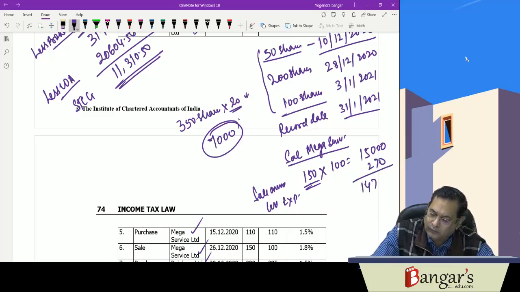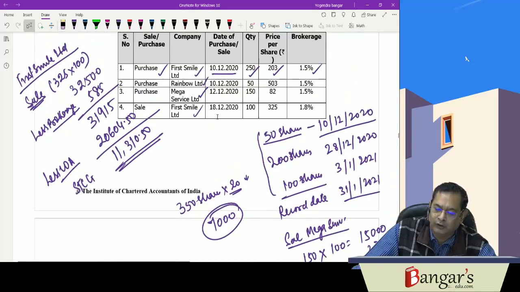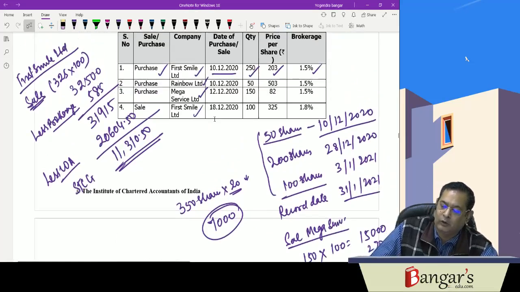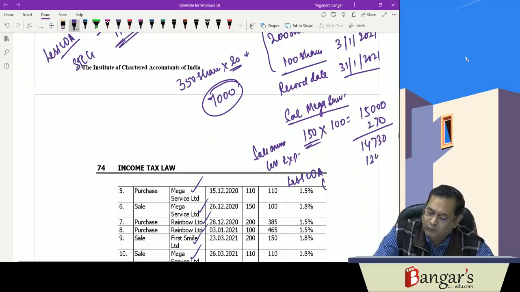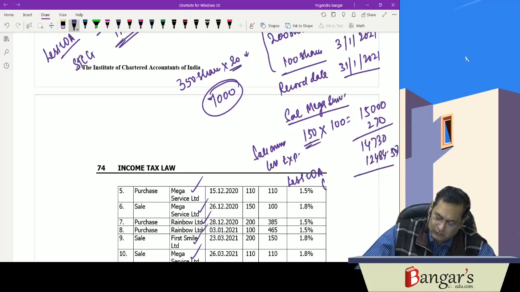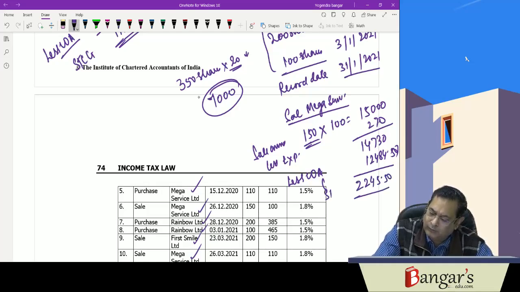It is 14,730. Less cost of acquisition. These 150 shares have been purchased at the rate of 82 per share, 150 into 82 into 1.5% brokerage. It is 12,484.50 including brokerage. So 14,730 minus 12,484.50 is 2,245.50. That is a short term capital gain.